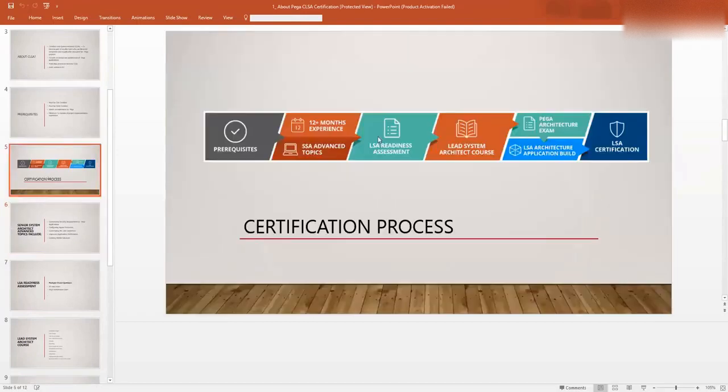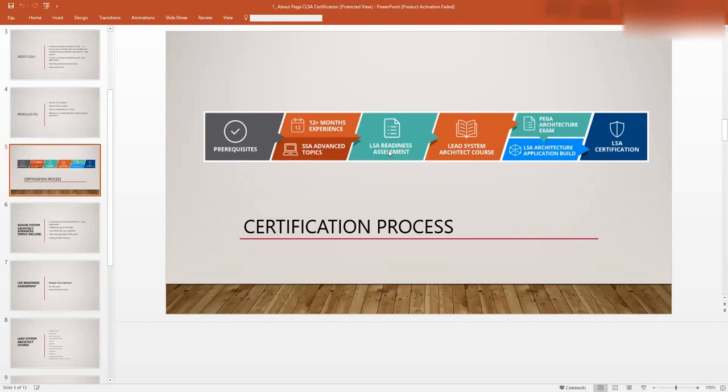So this one you typically know. First you have all the prerequisites and 12 months of experience. Then you go through some advanced topics. Then the first test is your LSA readiness assessment. Once you qualify the LSA readiness, you go through the lead system architect course and give your architecture exam. So the first exam is the readiness exam.